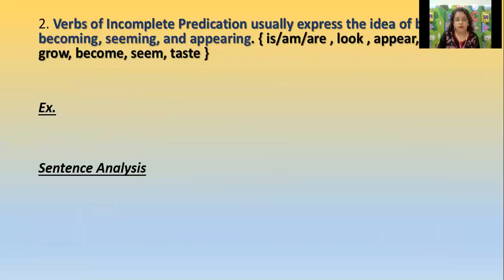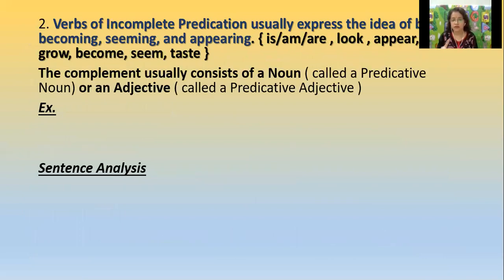Now, second, verbs of incomplete predication usually express the idea of becoming, seeming, and appearing. A few of the examples you can see here: as, look, appear, grow, seem, and taste. Wherever you find these words, okay, it will be intransitive. The complement usually consists of a noun. If it consists of a noun, it is called a predicative noun, or if it has an adjective, it is called a predicative adjective.